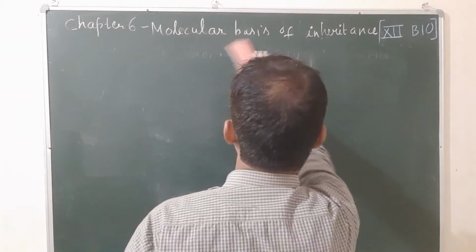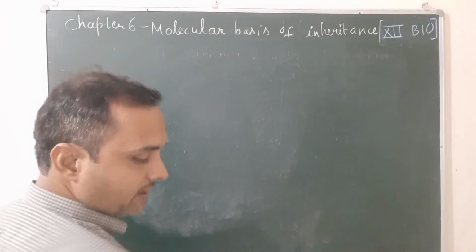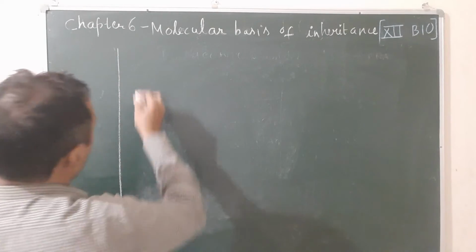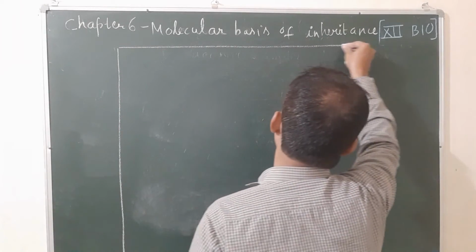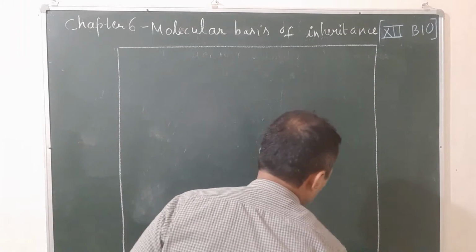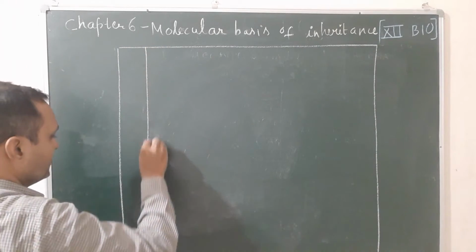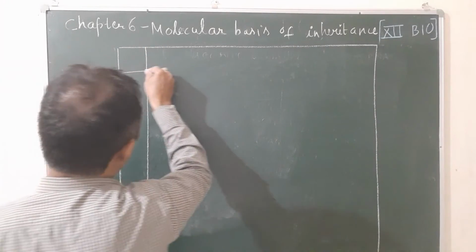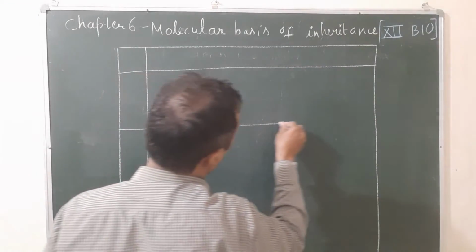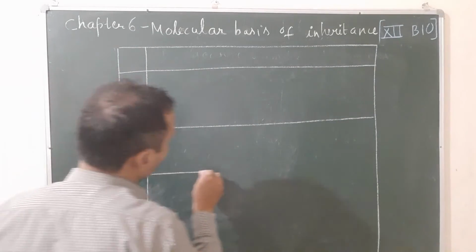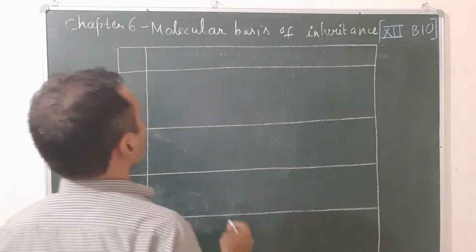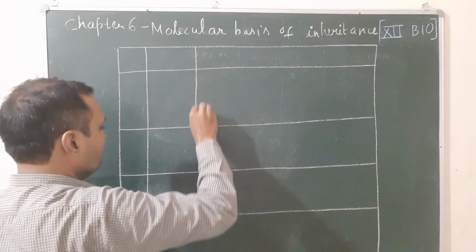So let us see how you make the genetic code dictionary, when the code is triplet, as given in the NCERT book. First, you will make this structure, and here you will write the first base, second base and third base. Triplet means 4 into 4 into 4, total 64.